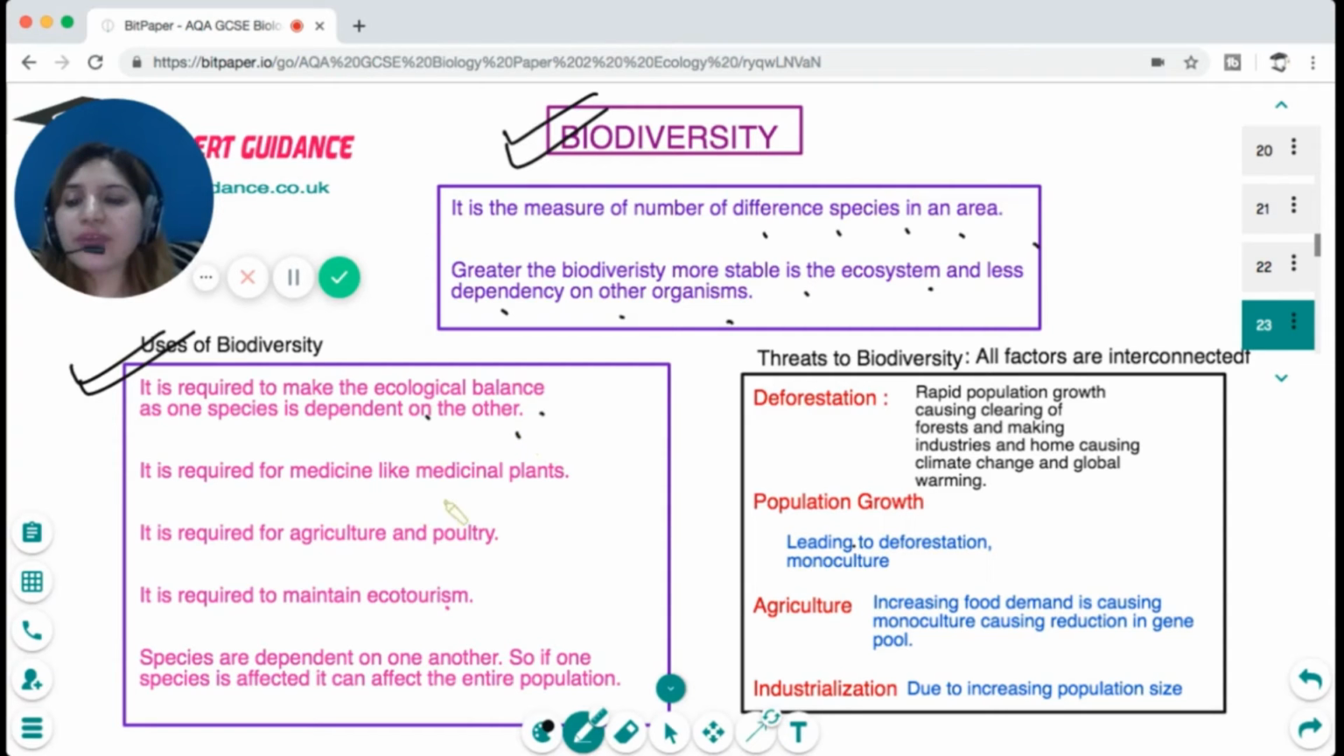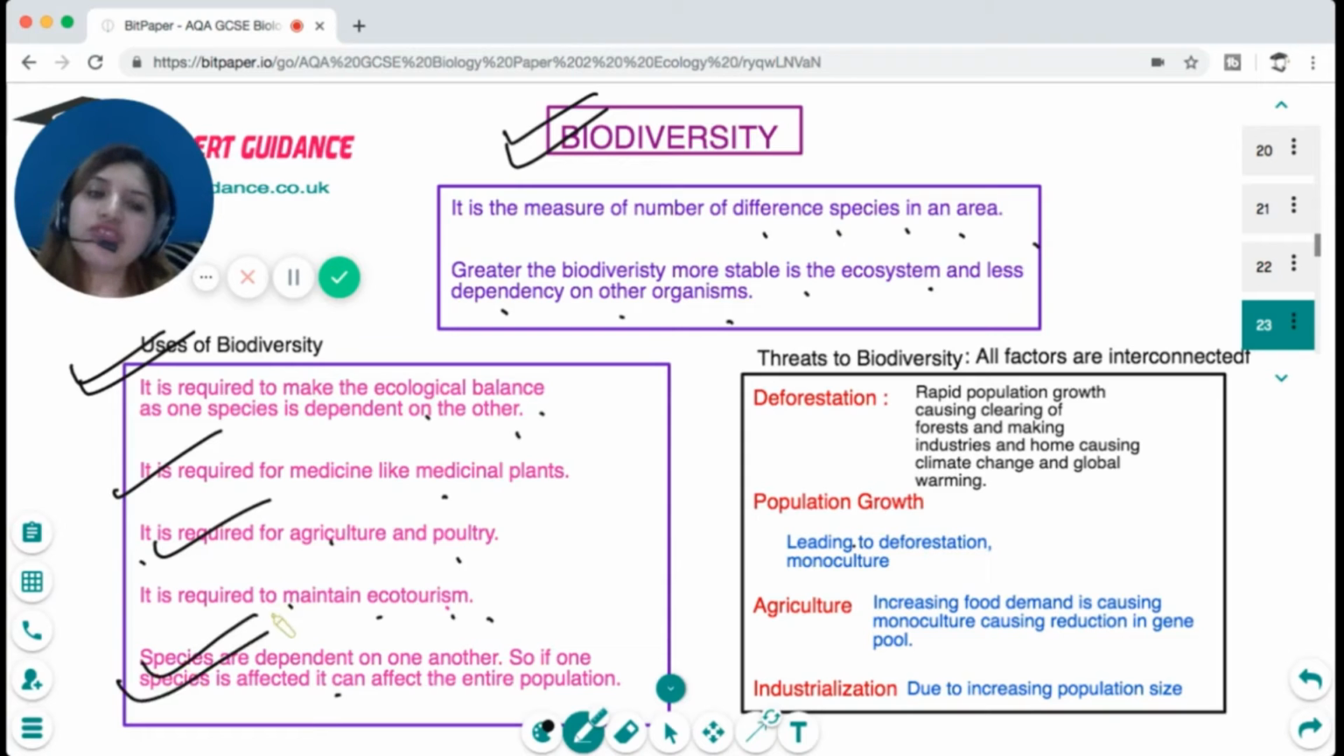It is required for medicine, like medicinal plants. It is required for agriculture and poultry. It is required to maintain ecotourism. Now, since species are dependent on one another, if one species is affected, it can affect the entire population.